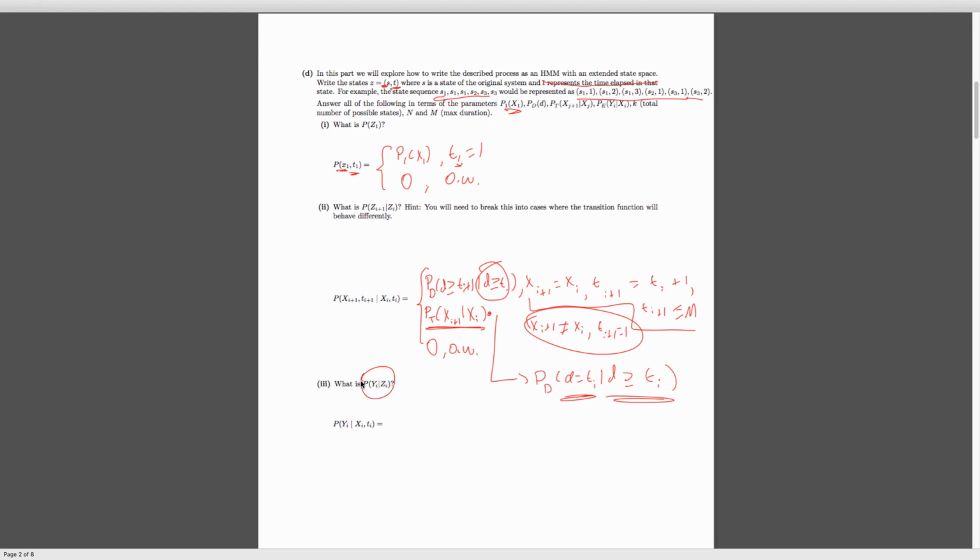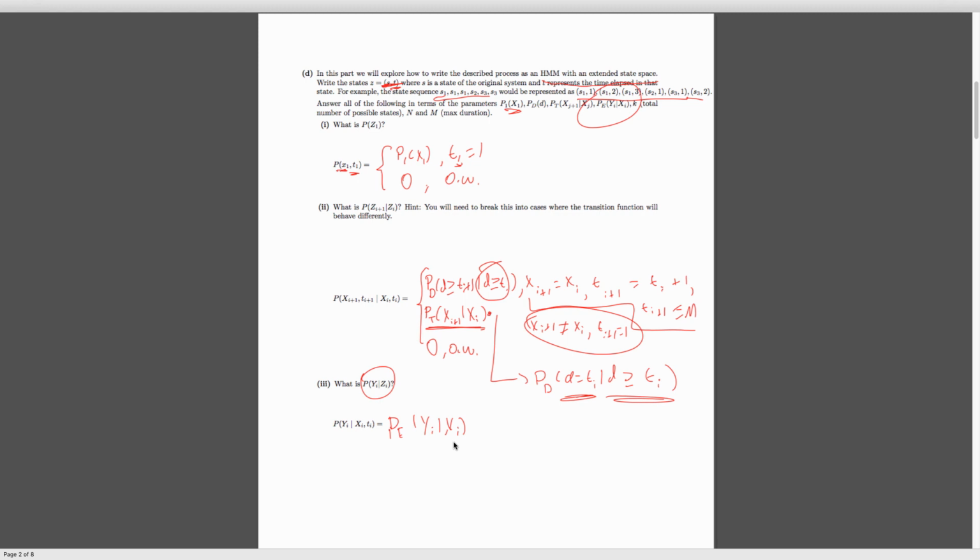So lastly, we have the probability of y sub i conditioned on z sub i, which we can break into x sub i and t sub i, because z is equal to these 2 things. Here we're given the distribution of the probability of y sub i conditioned on x sub i, and we already know this piece of information. And if we look at this, it doesn't depend whatsoever on t sub i. The observation we see, y sub i, depends nothing on the amount of time we've been in this state. Because it's conditionally independent, we can just write the probability of y sub i conditioned on x sub i, and we don't need to worry about the t sub i there.